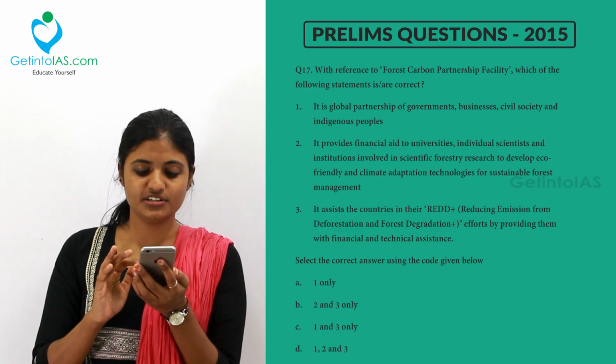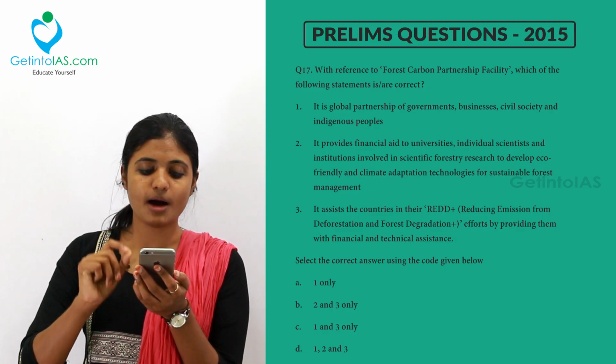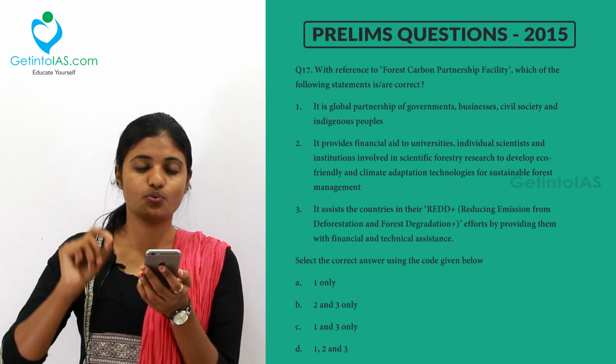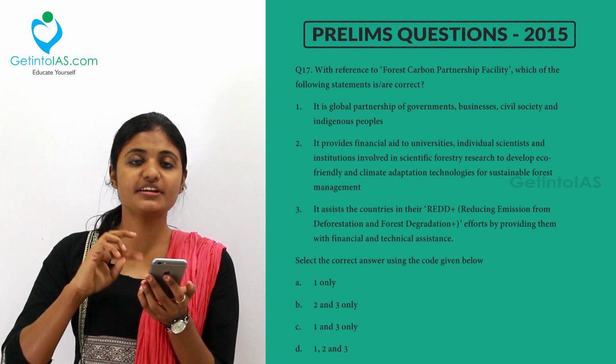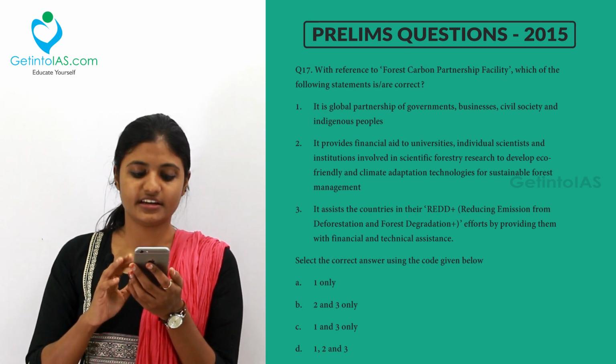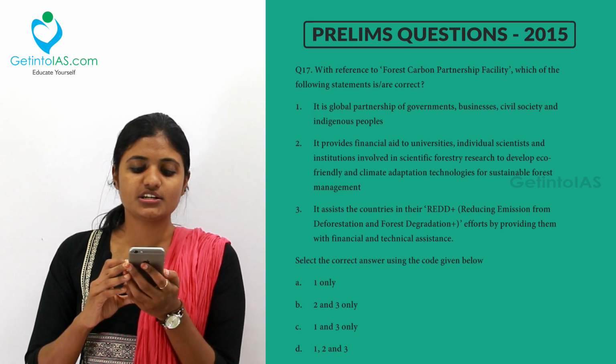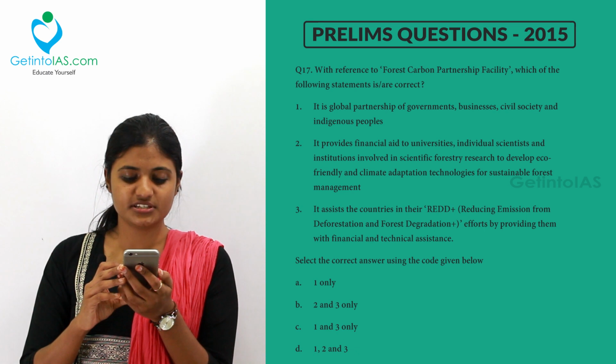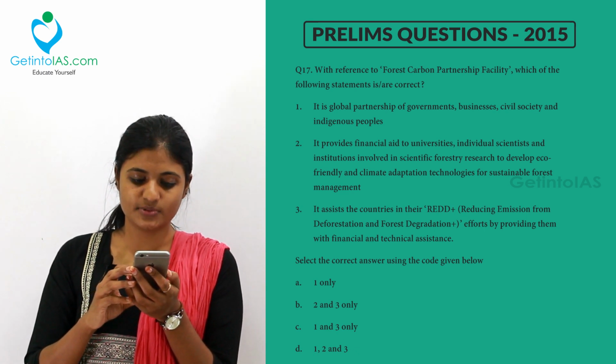Moving to the next question, with reference to Forest Carbon Partnership Facility, which of the following statements are correct? First one, it is a global partnership of governments, business, civil society and indigenous peoples.